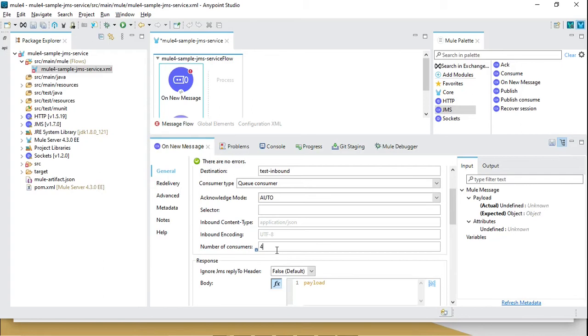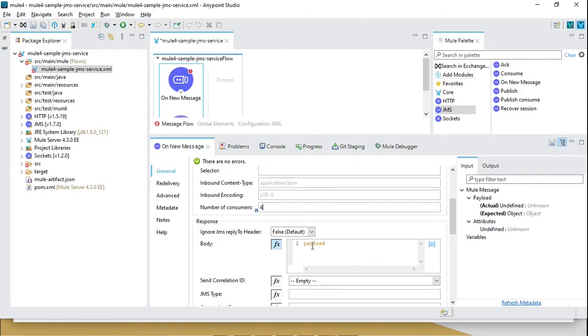But if you have a higher requirement you can increase that, but also make sure your flow has the capability to deal with that much throughput, otherwise it will be a bottleneck. I mean, you are receiving messages at 6000 TPS, but your flow is processing only 1000 or 100 TPS, that will not help you. So in that case, you can reduce or increase the consumers based on your requirement.